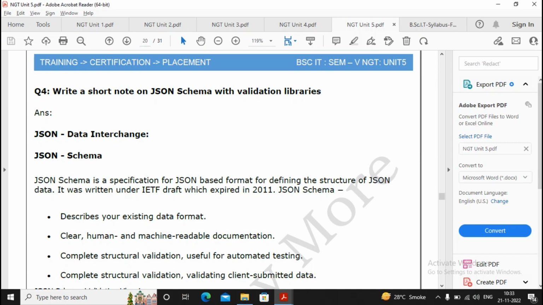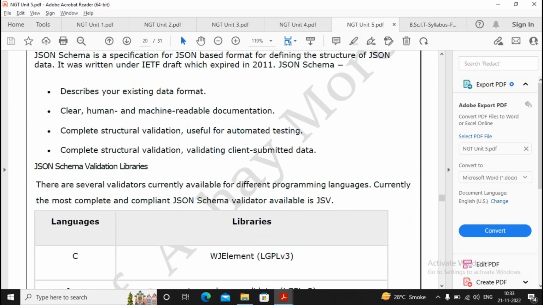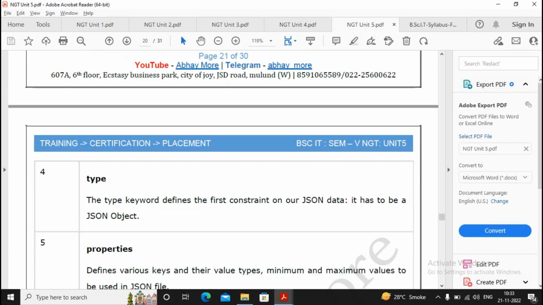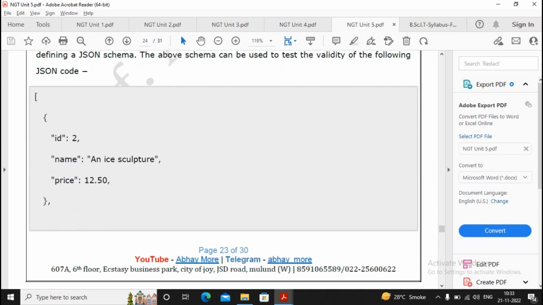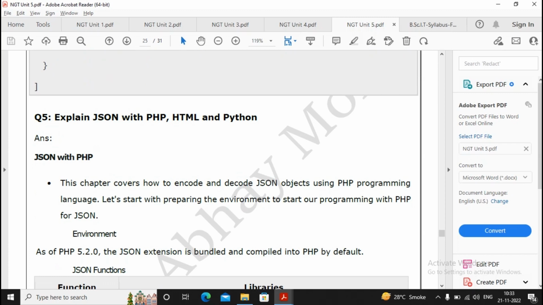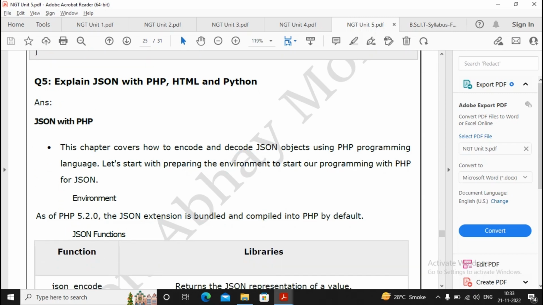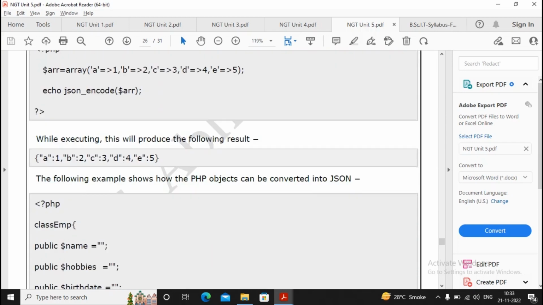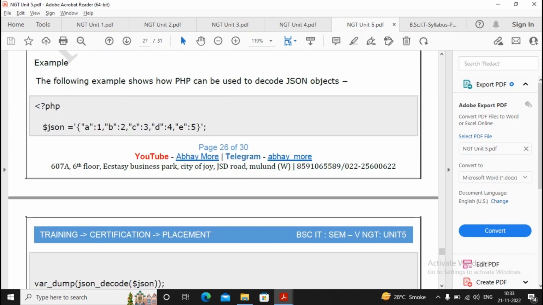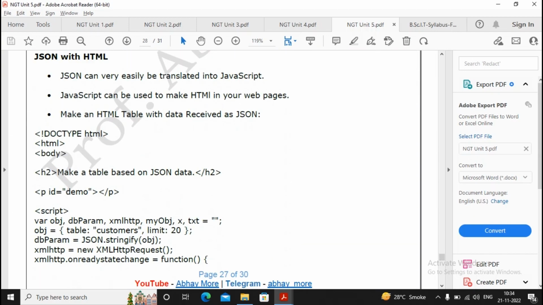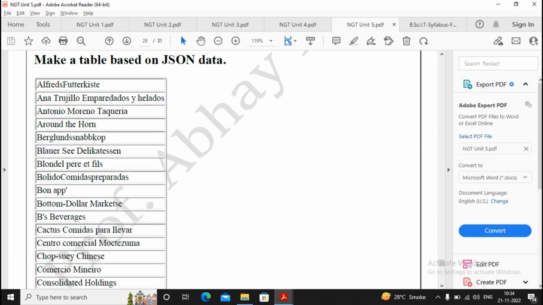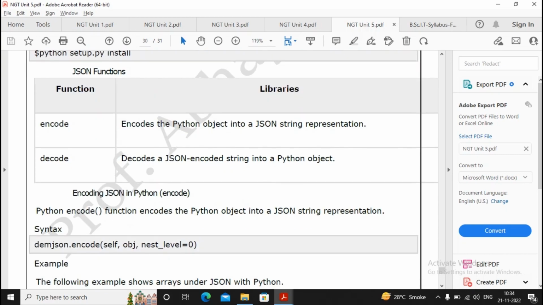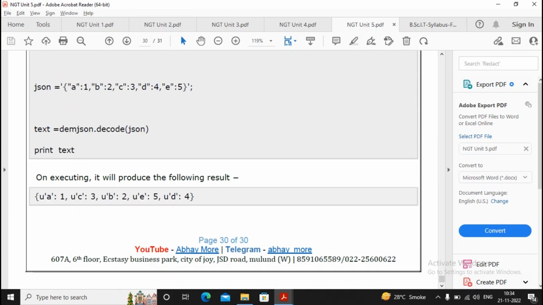Okay, write a short note on JSON schema with a validation library is an important question. You can read it once. Moving ahead, on this there can be a question in the practical as well as a little in theory, where we can write programs. Explain JSON with PHP, HTML as well as Python. You had a practical where you are connecting your MongoDB with Java, with Python, maybe PHP also. So you have practiced all of this, which is nothing but the practicals related to Unit 5. So these are all the important questions of Unit 5.